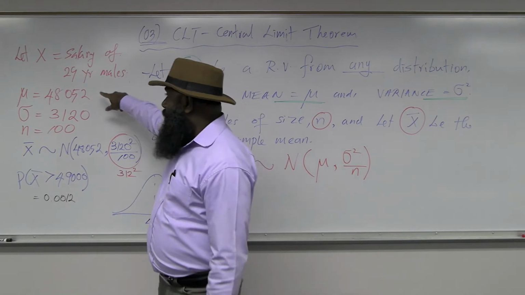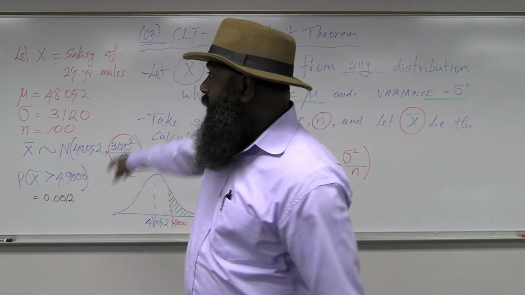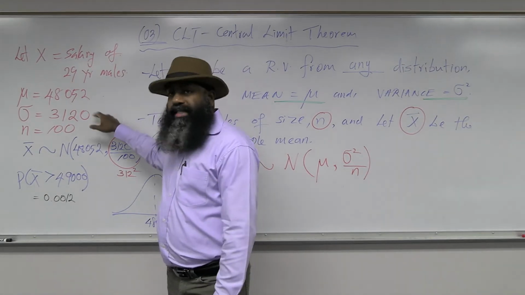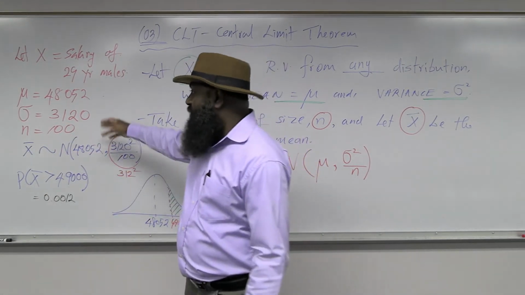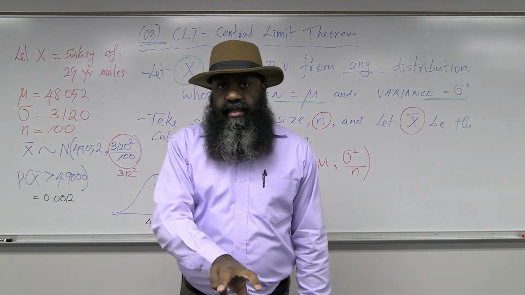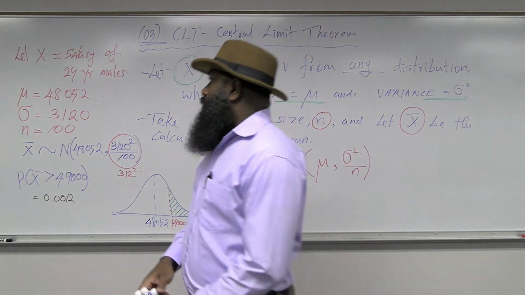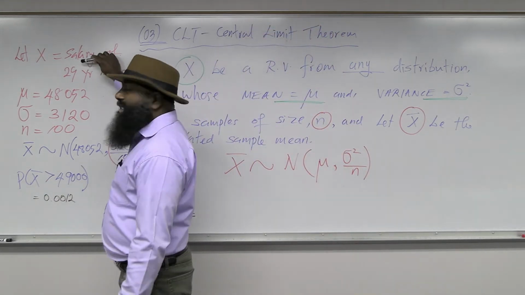These values, mu, sigma, and n, should be given for that random variable. Of course, mu and sigma are for the random variable, and n is the sample size. So identify those things, and then read the rest of the question carefully. So here, the random variable is salary.